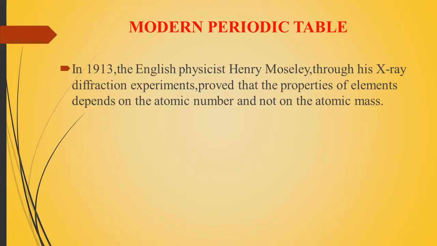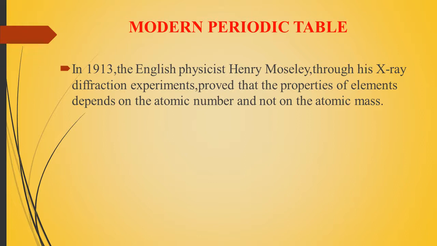In 1913, the English physicist Henry Moseley, through his X-ray diffraction experiments, proved that elements are arranged by atomic number.